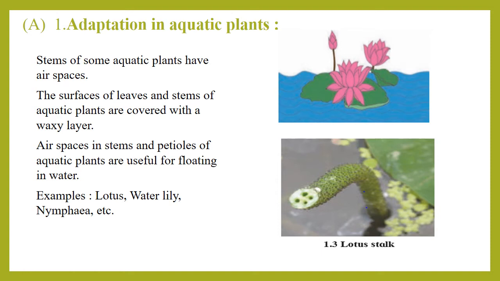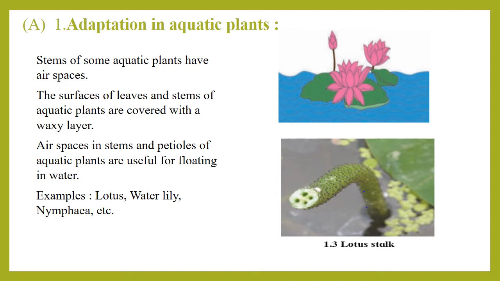In the case of some plants, the surfaces of leaves and stems of many of the aquatic plants are covered with a waxy layer. Leaves of some aquatic plants are thin and slender, like a ribbon. This shape helps those plants to withstand fast currents of water. Even some air spaces are present in the stems and petioles of such aquatic plants, which are useful for floating in water. Now here the example which is given in the picture is the lotus.